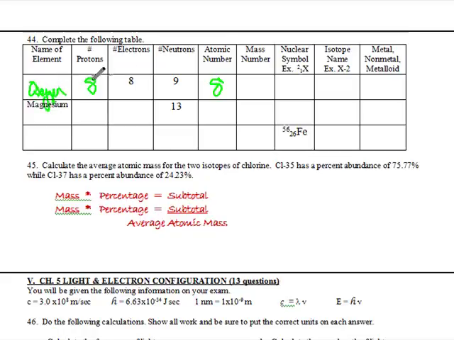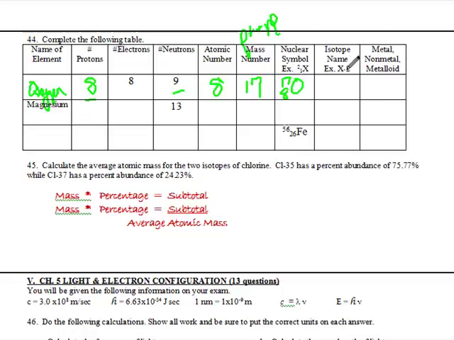Okay? All right, now, mass number is the mass of the atom. Remember, mass is protons plus neutrons. Electrons don't weigh anything. So let's take our neutrons and our protons, and let's add them together. We get 17. Then we're going to write our nuclear symbol. This top number is the bigger number, so I'm going to put my big mass number on top and then my atomic number on the bottom. So 17 over 8, and then I put a big O there for oxygen.